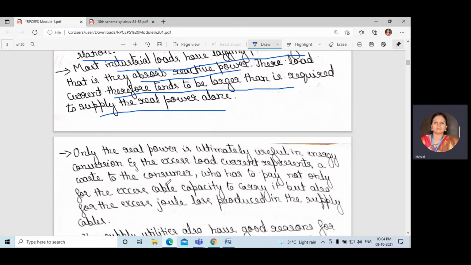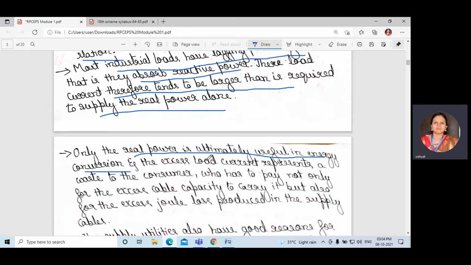Next, only the real power is ultimately useful in energy conversion. This reactive power we call worthless or useless power, but it is required for the inductive loads.